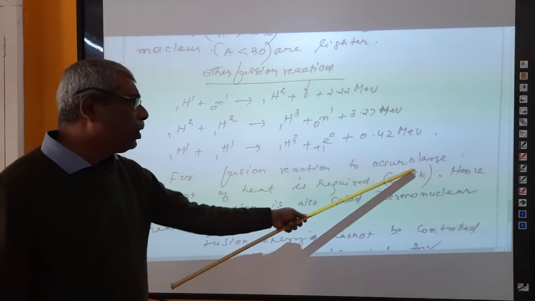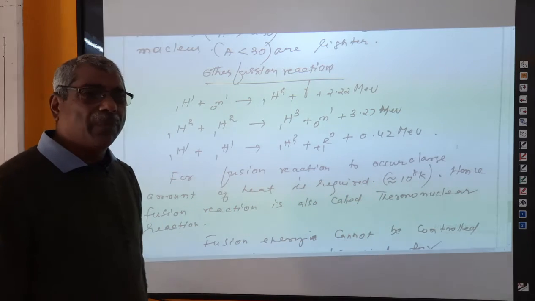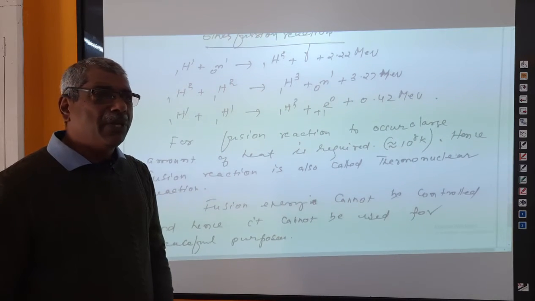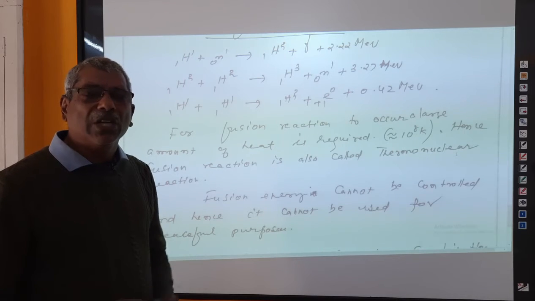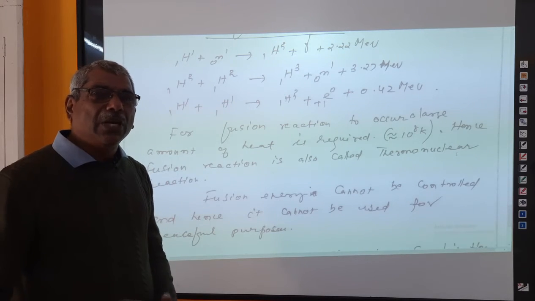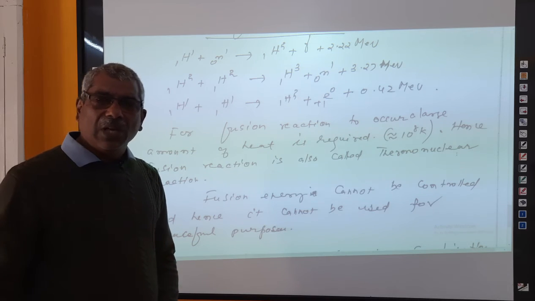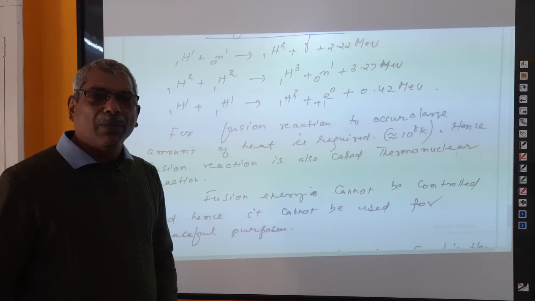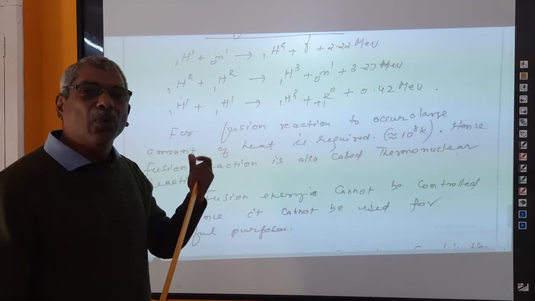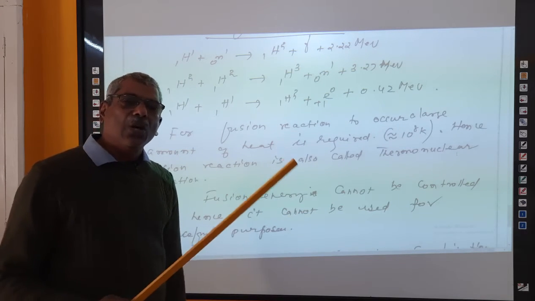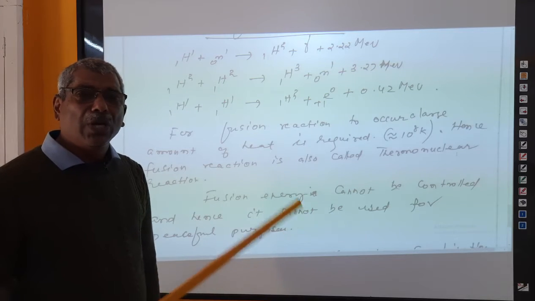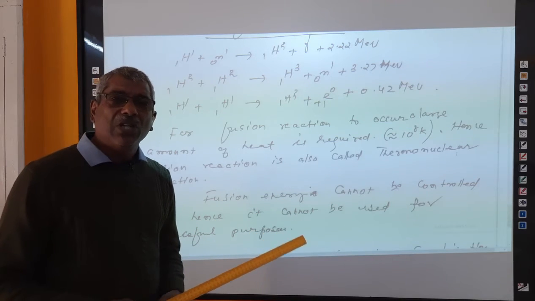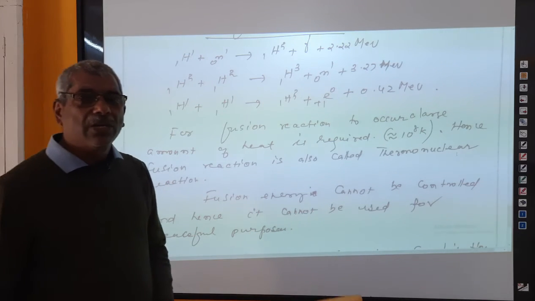For a fusion reaction to occur, a large amount of heat is required. Deuterium means a hydrogen atom from which the electron is removed, an isotope of hydrogen. When the electrons are removed, the nucleus is positive in nature, because deuterium contains one proton and one neutron. Positive and positive cannot combine easily because there will be a repulsive force, the electrostatic repulsive force.